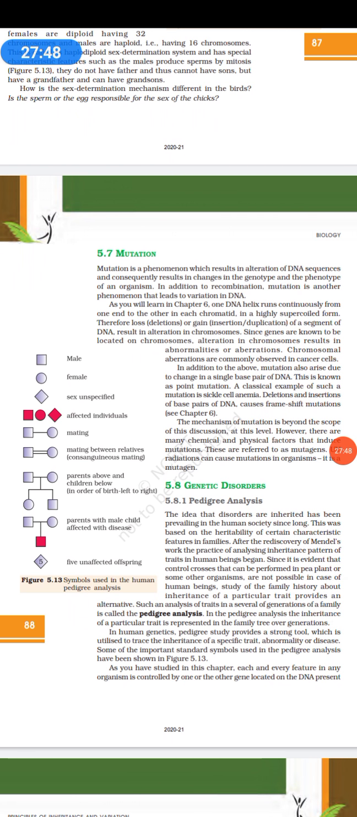Next, there are various mutations. There is some change that is happening in that particular chromosome. Maybe an addition is there, maybe a deletion is there, maybe a frame shift is there.